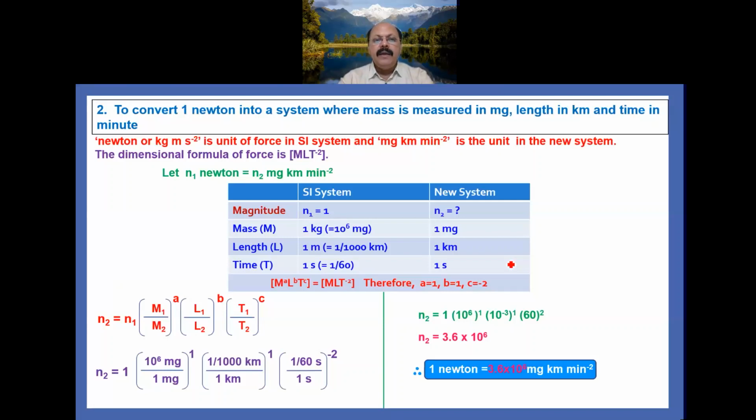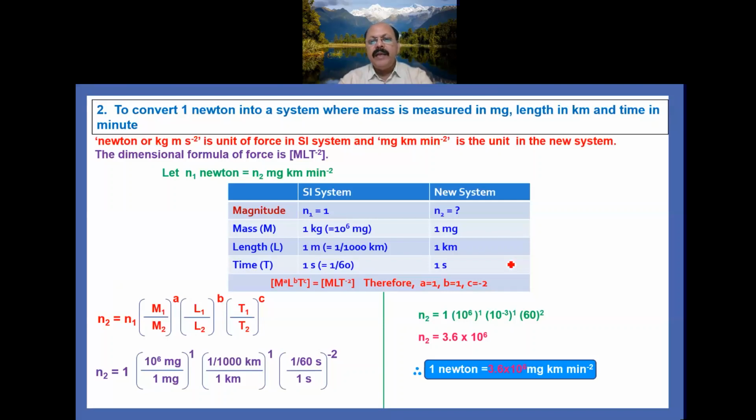And then L1, which is 1 meter, we have to write in kilometer. So 1 upon 1000 kilometer divided by 1 kilometer raised to the power 1. Then time, 1 upon 60 minute divided by 1 minute raised to the power minus 2.